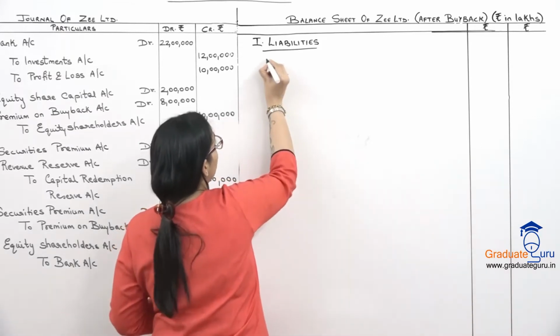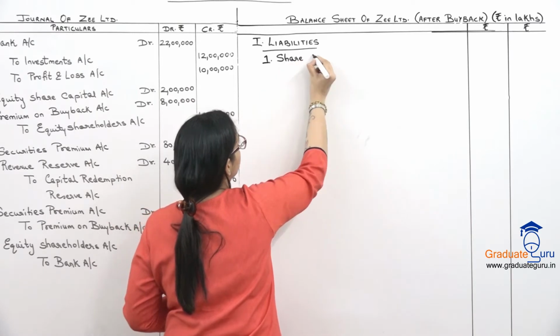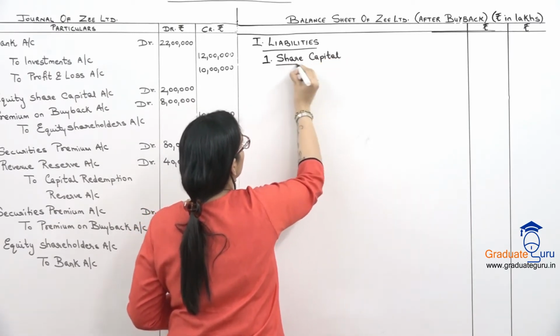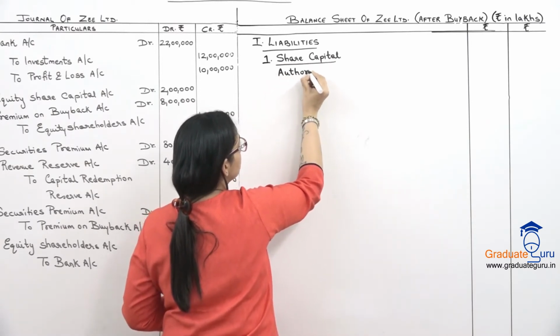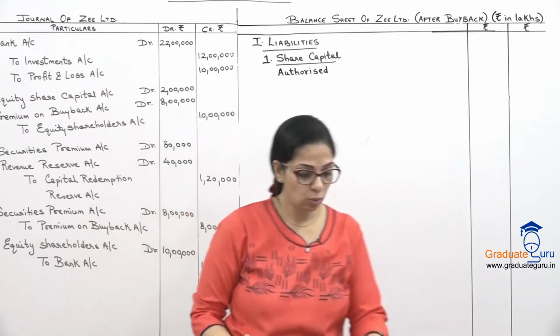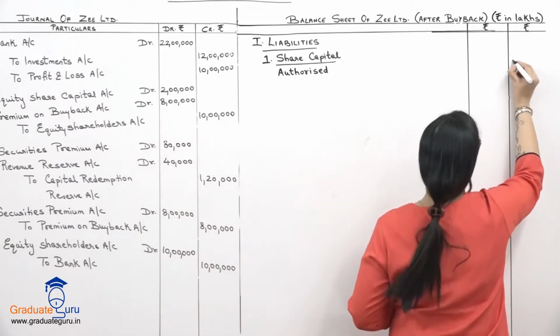So in liabilities, first one is share capital.